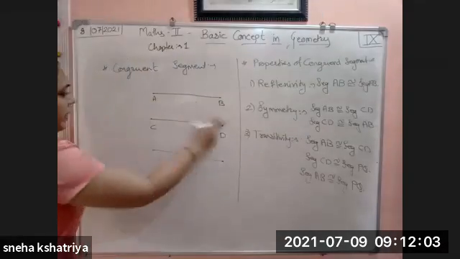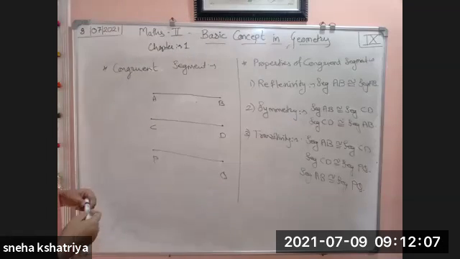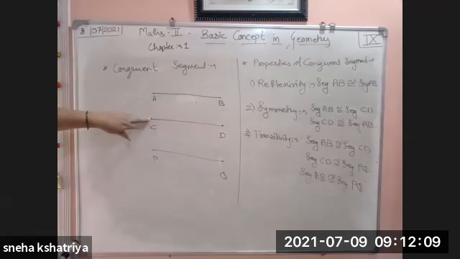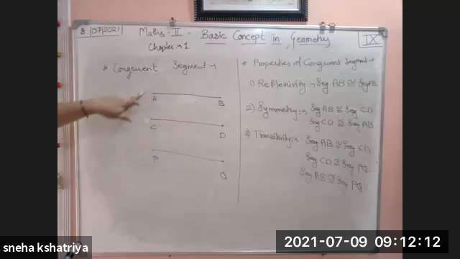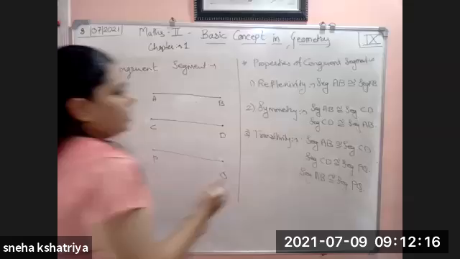Okay, AB, CD, and PQ. Like this, three segments are there. AB is congruent to CD, CD is congruent to PQ. Then AB will be congruent to PQ. So this is what the transitivity is.